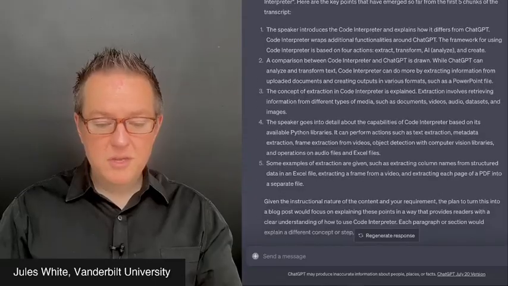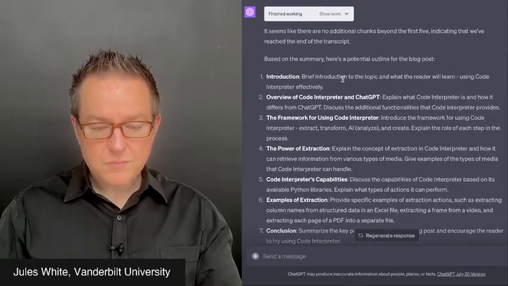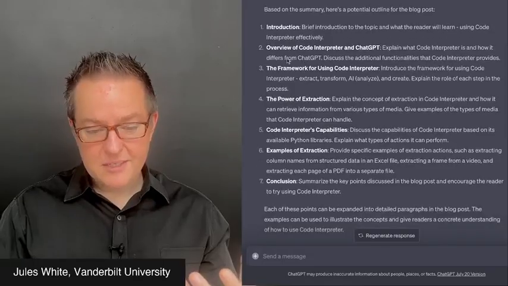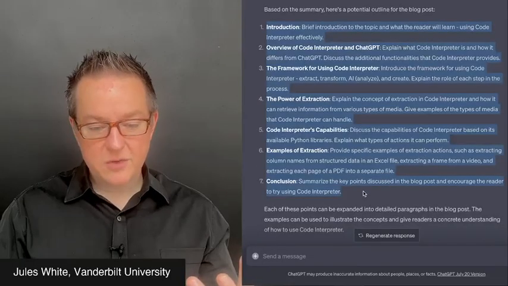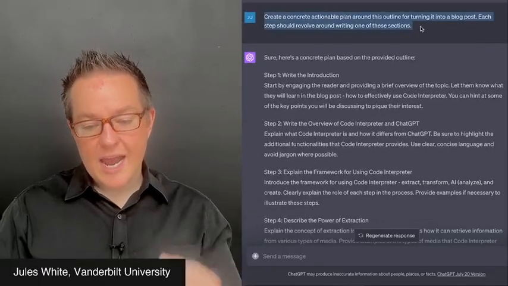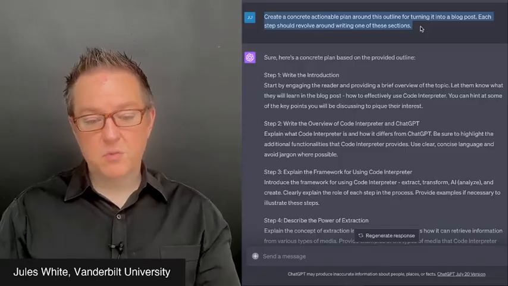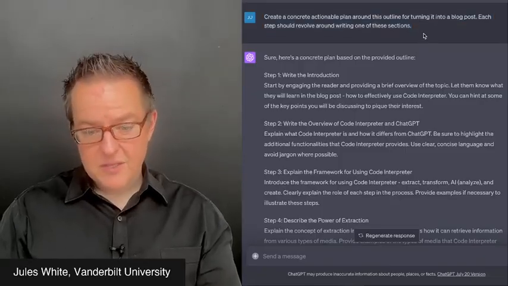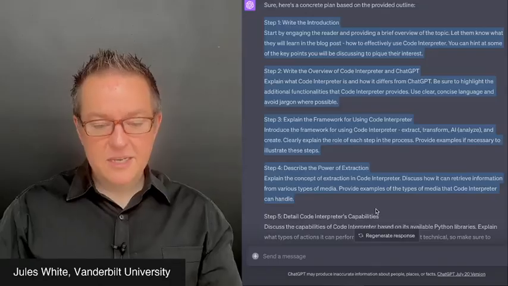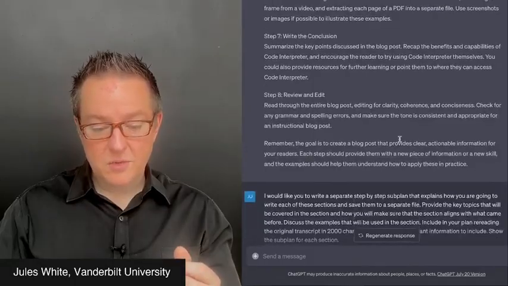So it goes through, reads the transcript, and basically produces the new modified understanding, the summary of what's in the transcript. And it does a good job of that. And then I tell it, create a concrete, actionable plan around this outline for turning it into a blog post. Each step should revolve around writing one of these sections. And so it then goes through and rewrites the plans, and it's very specific to the content now, describing exactly what the content's going to be.